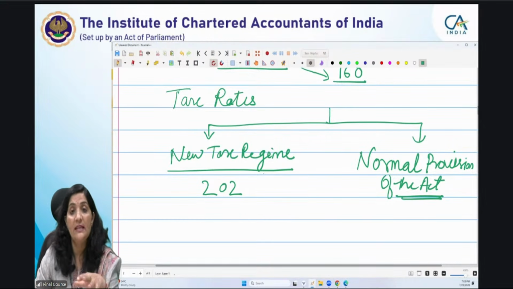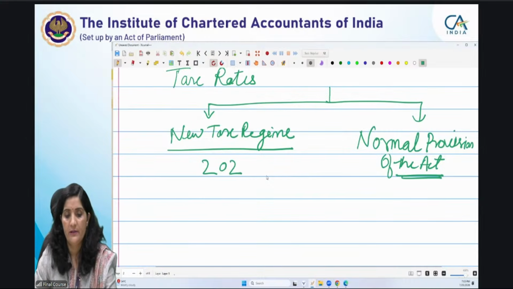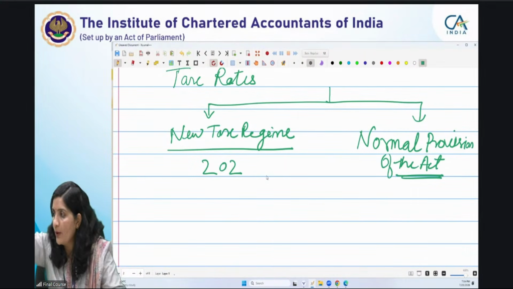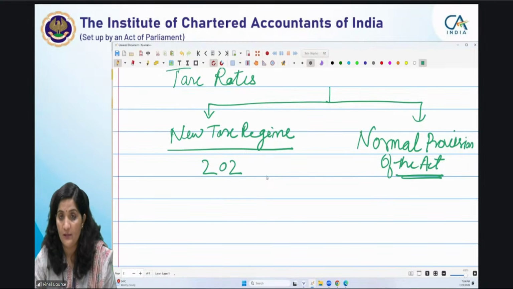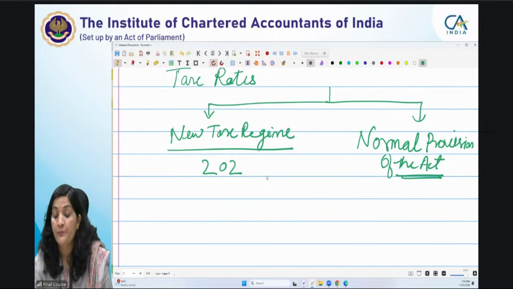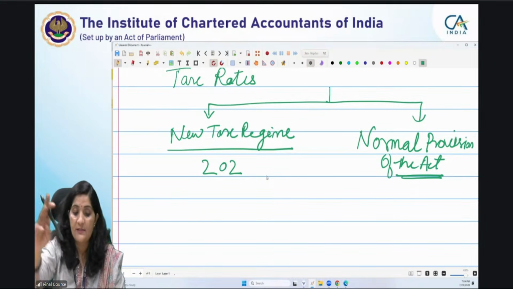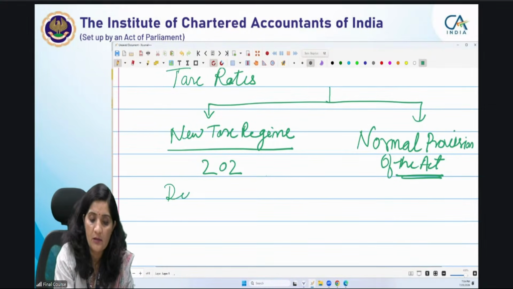Normal provisions, for ease of reference, how we are referring to it: you will not find the words default tax regime anywhere in the memorandum. They have not used it anywhere. But for ease of reference, in our books, we are referring to it as the default tax regime, and there is a logic. There is a logic why we are calling it the default tax regime.